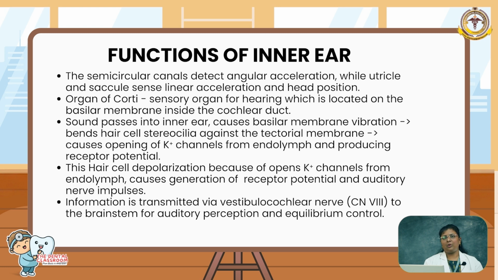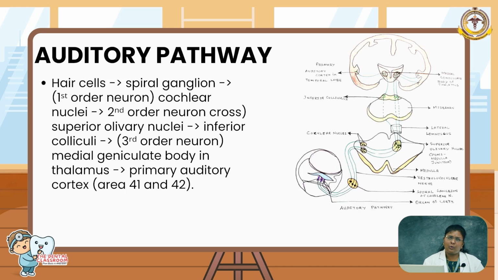So this depolarization is passed into the spiral ganglion, and from the spiral ganglion it connects to the cranial nerve, the 8th cranial nerve, that is the vestibulocochlear nerve. So from that the auditory pathway starts. So what is the auditory pathway? As I told, whenever hair cells move, it converts the sound vibration to the depolarization change, which will be passed as nerve impulses in the spiral ganglion.